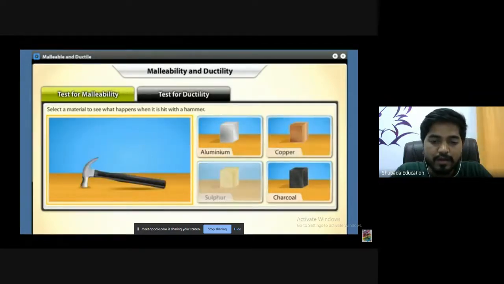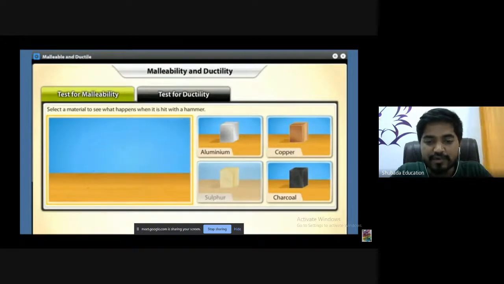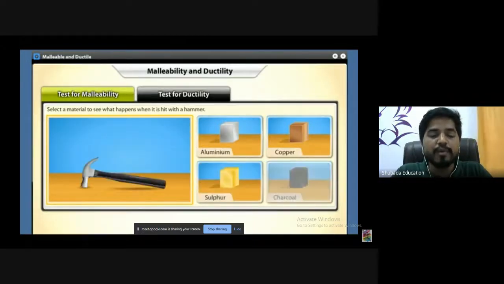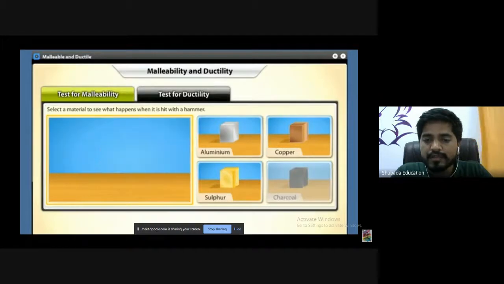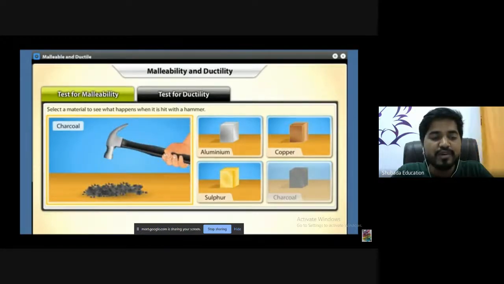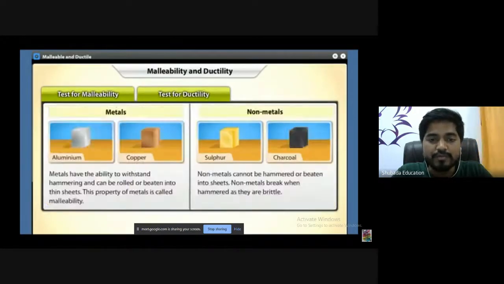Now we'll conduct an experiment on sulfur. Sulfur is one of the non-metals. When you start beating on this one, what will happen? It will break and form a powder. The same experiment we will repeat with the help of charcoal as the component. We can see that again it forms into a powder.